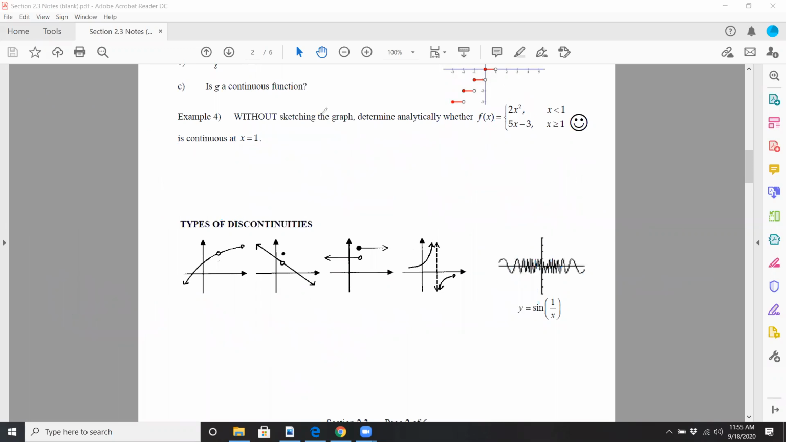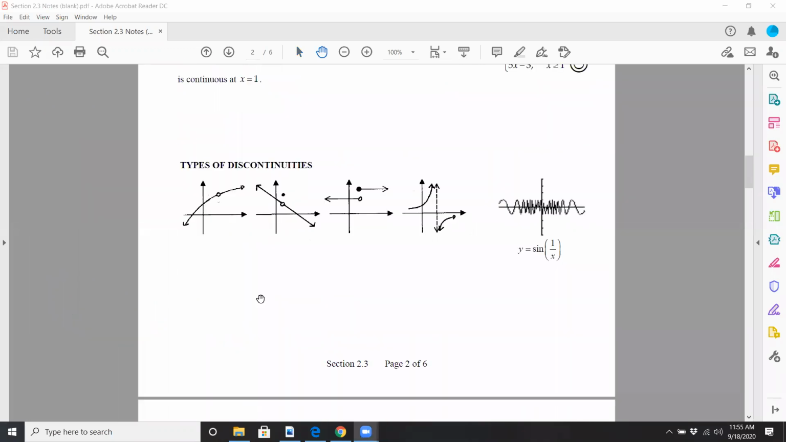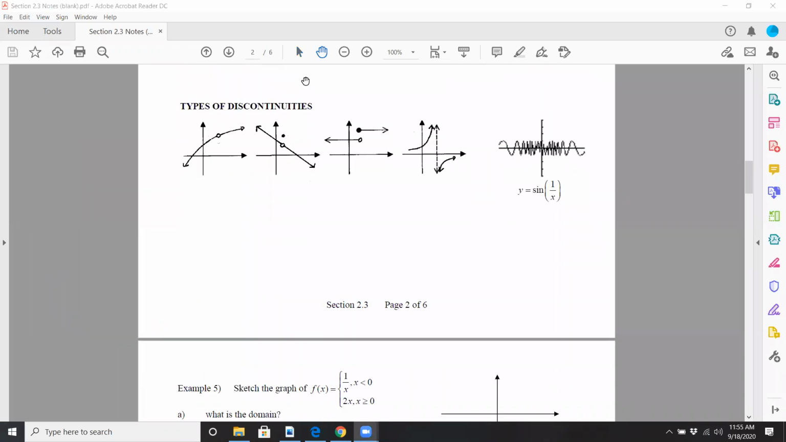Okay, let's clear the drawings. Now, types of discontinuities. This is fun. We could have removable, which actually are both of these cases here. You could have a jump, which is this one right here. You could have an infinite discontinuity, which is a vertical asymptote, like that one.